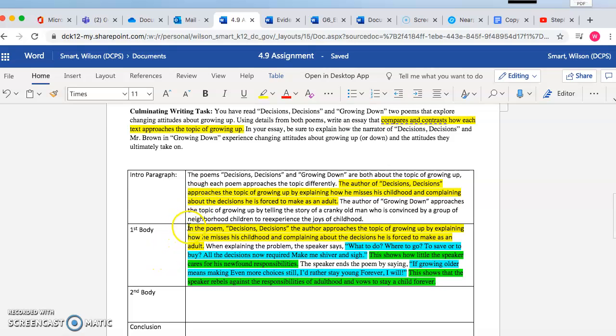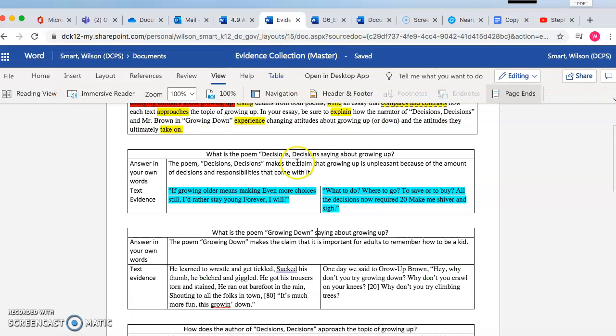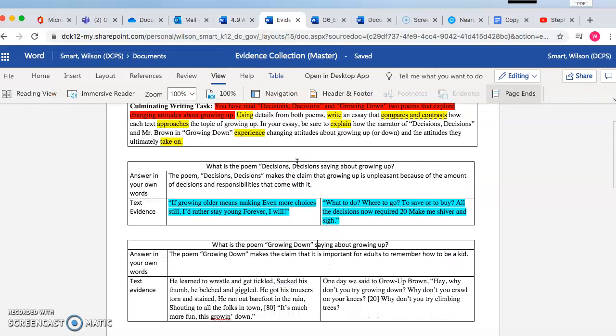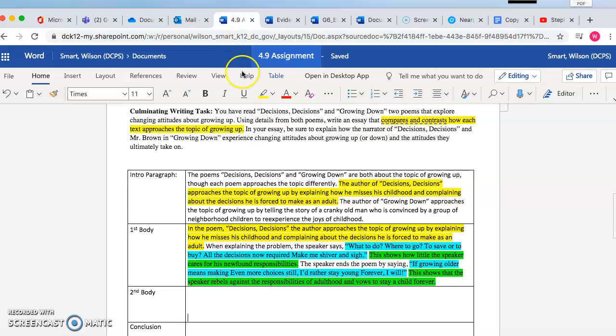So, in the poem Decisions, the author approaches the topic of growing up by explaining how he misses his childhood and complaining about the decisions he's forced to make as an adult. Now, I have to prove what I just said. So I introduce my text evidence. When explaining the problem, the speaker says, and then where did I get my text evidence from? The last page, the evidence collection chart. I'm using this piece of text evidence right here that I already put down. I'm copying it and pasting it.